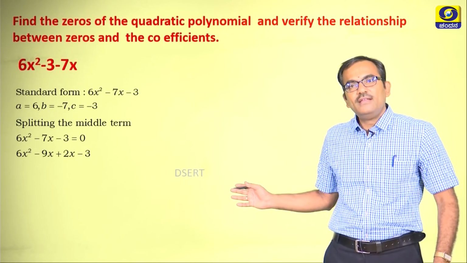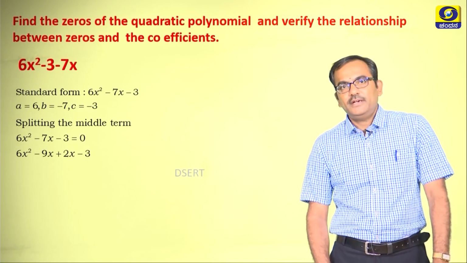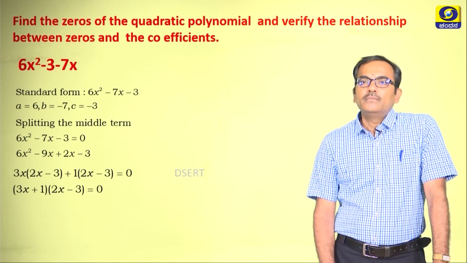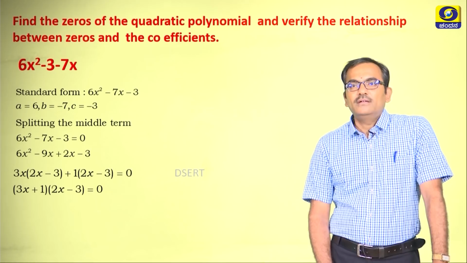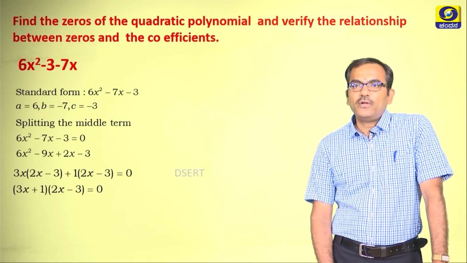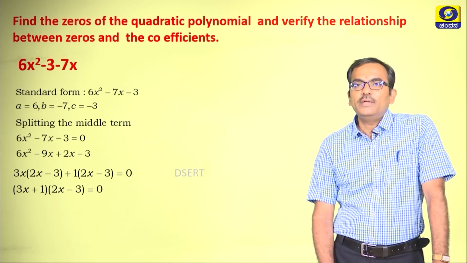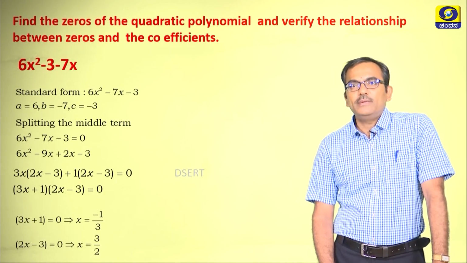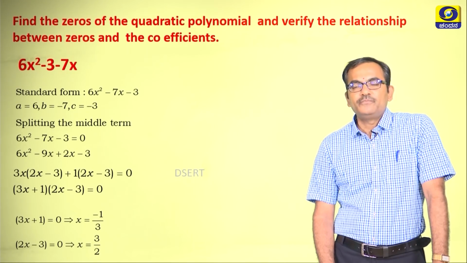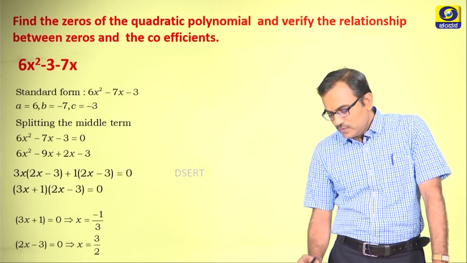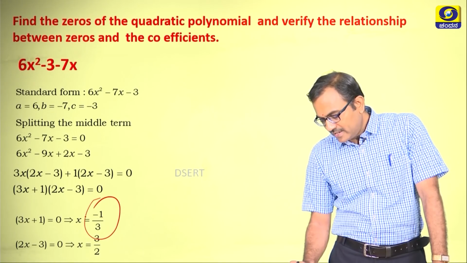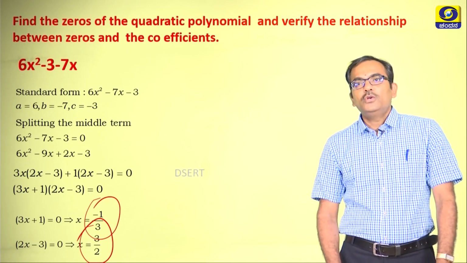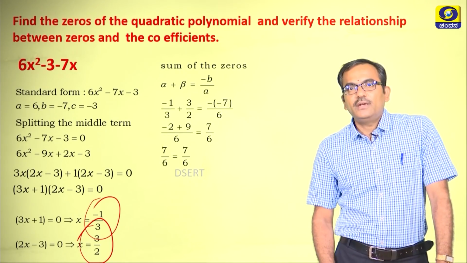Here I have considered the splitting the middle term method. Now, after splitting this, you get the equation as the product of two binomials, and when these two binomials are equated to 0 separately, we get the two values, that is minus 1 by 3 and 3 by 2. So, these are the two zeros of the given polynomial.